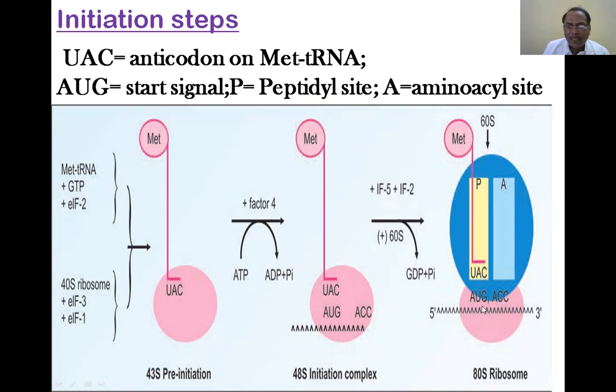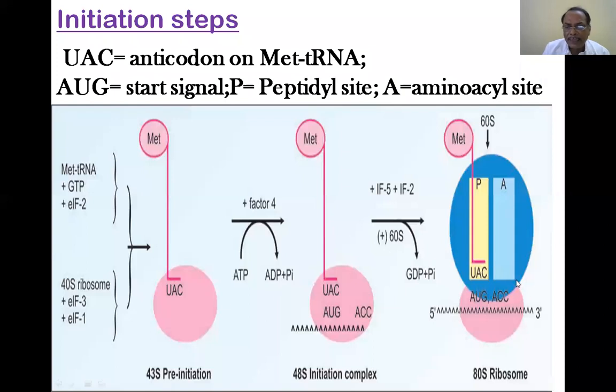Just before the first codon, always present will be AUG, and this AUG is, without any mistake, aligned with the anticodon UAC that is present on the Met tRNA, which is supposed to initiate the whole process, and that is aligned in the P site, peptidyl site, and now the initiation is ready.